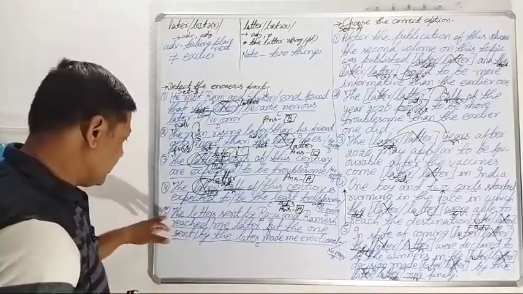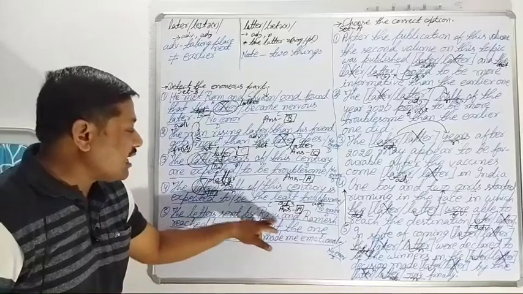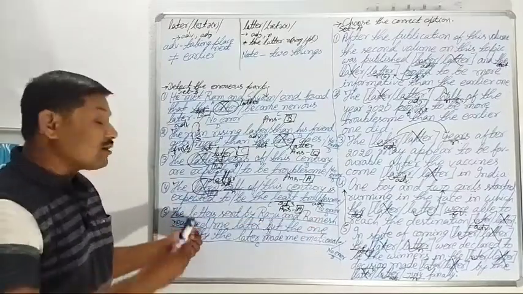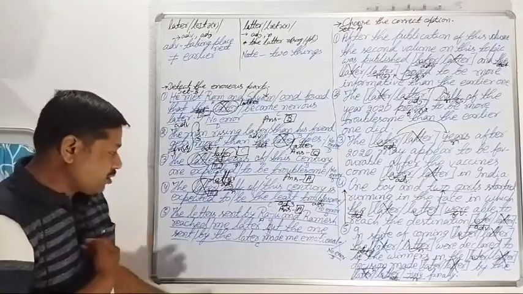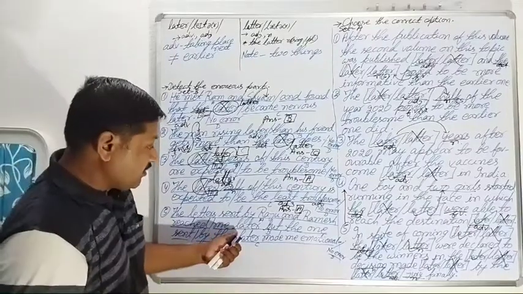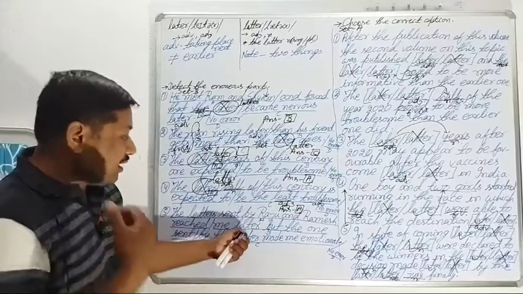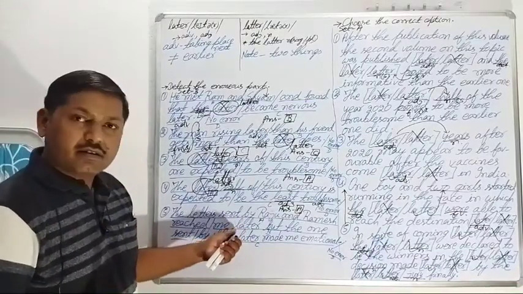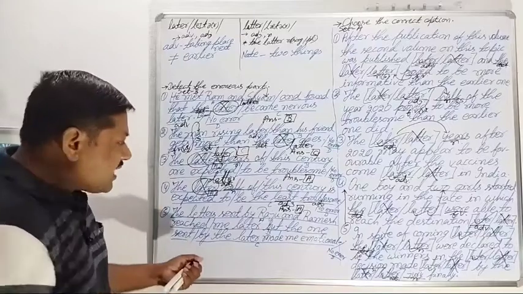So, again, I would like to read the fifth sentence. The letters sent by Raju and Ramesh reached me. The letters reached me, means came to me. Later or latter here, but reached me later or latter. Reached me when? Later.